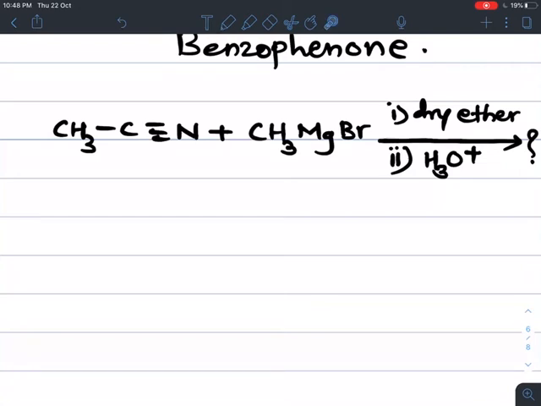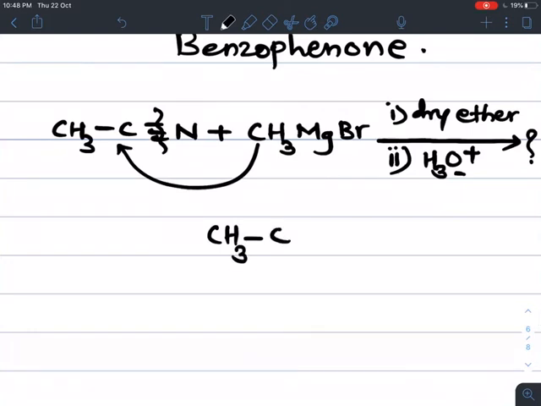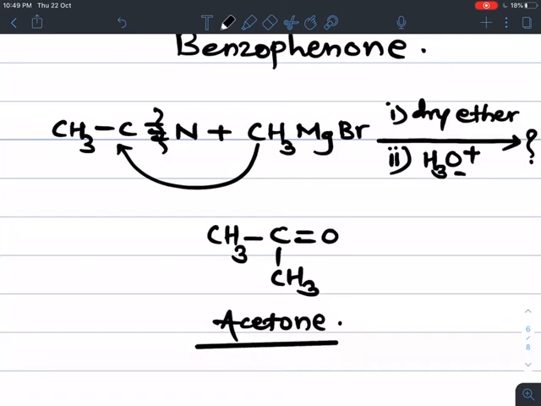Instead of writing the complete reaction, the CN group is simply converted into a CO group with the addition of CH3 to the carbon. The bond breaks and oxygen is added to this carbon. So finally we get CH3, C double bond O, CH3. Acetone is the answer. The ketone formed by this method is acetone.